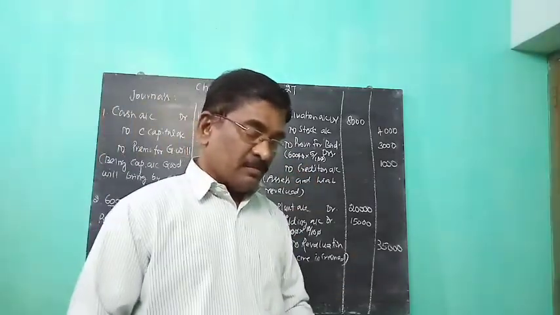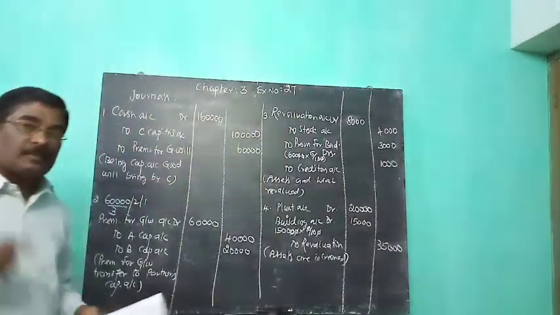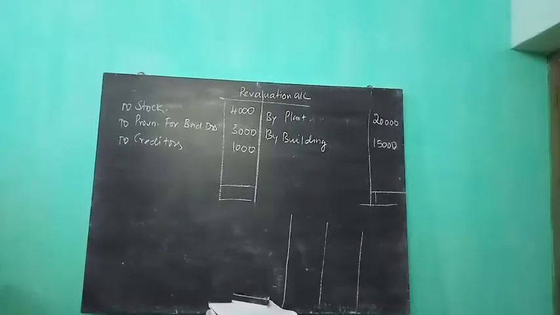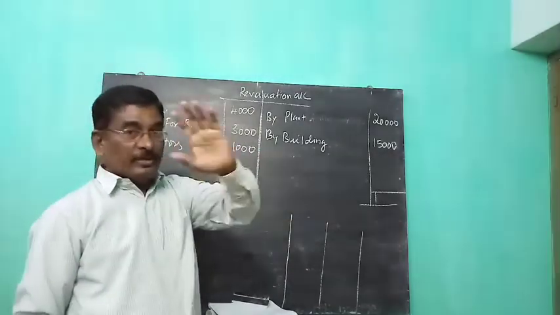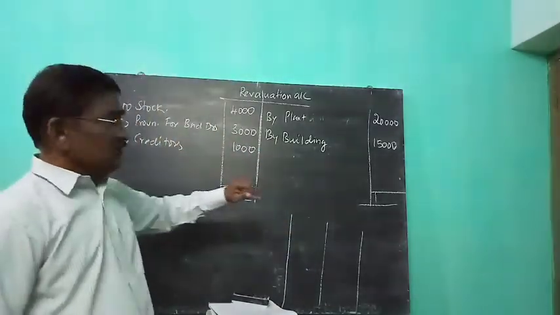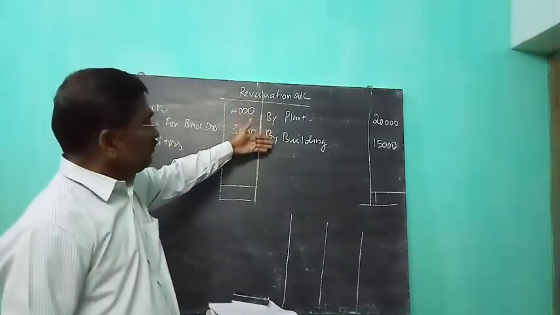The next step is preparation of the revaluation account. Stock reduced, provision for debts created, debtors reduced, new creditors created, so liability also increased. Plant increased, building increased.